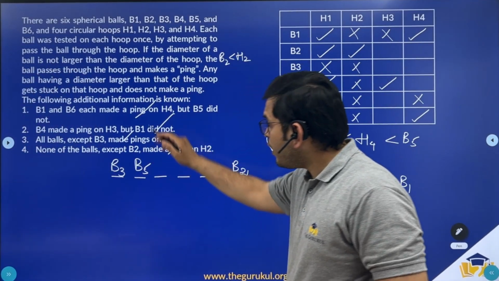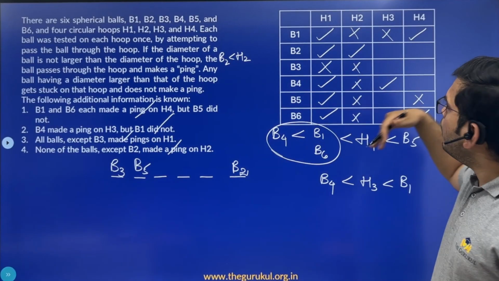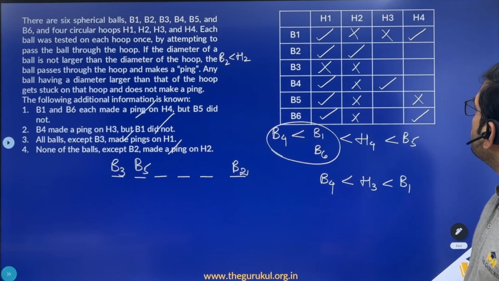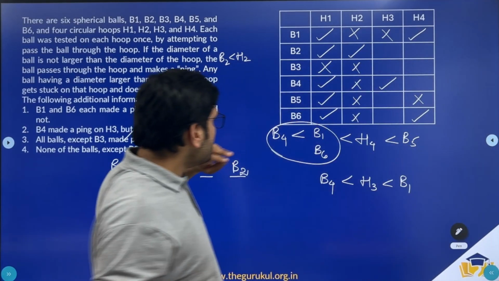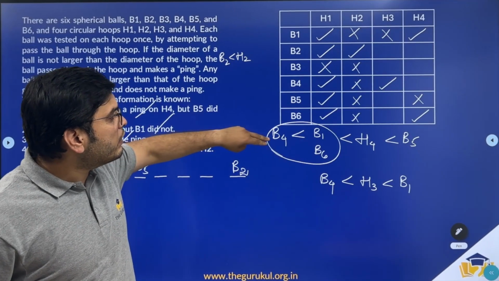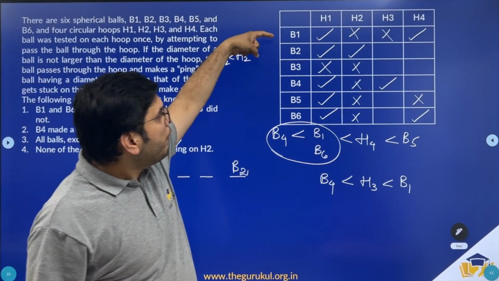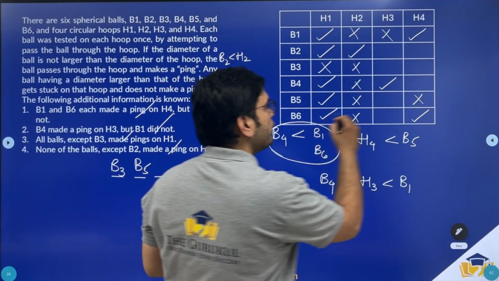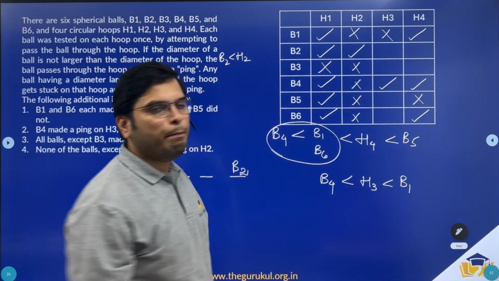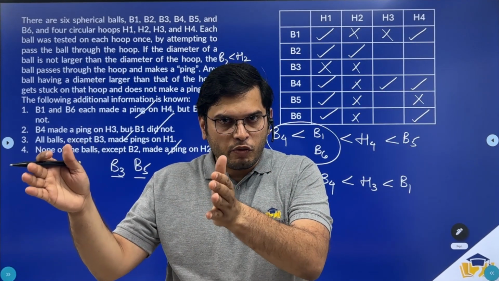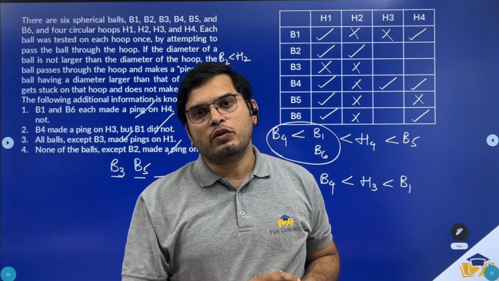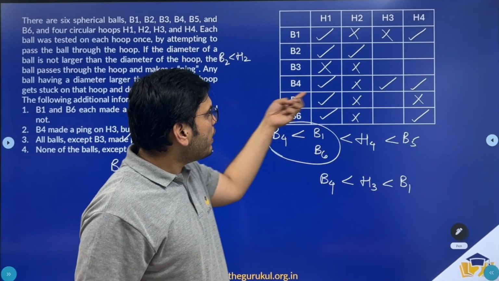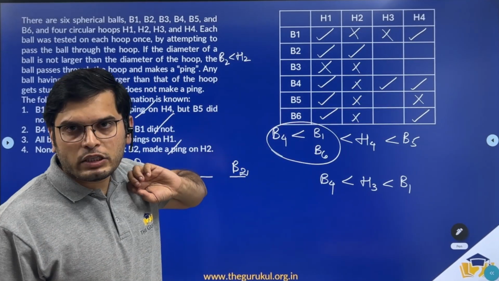Now, since we had put all the statements into this table, let's see what else can be concluded based on the given ticks and crosses. Since we have B1's diameter greater than B4's diameter, if B1 is passing through H4, B4 should also pass through H4 because B4 is smaller than B1. Now we have a smaller ball and a larger ball. If the larger ball is passing through a hole, the smaller one should also pass through that hole, right? So using that, I can say that B4 should pass through H4.